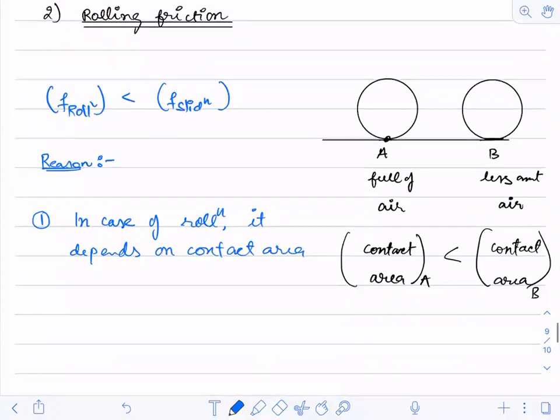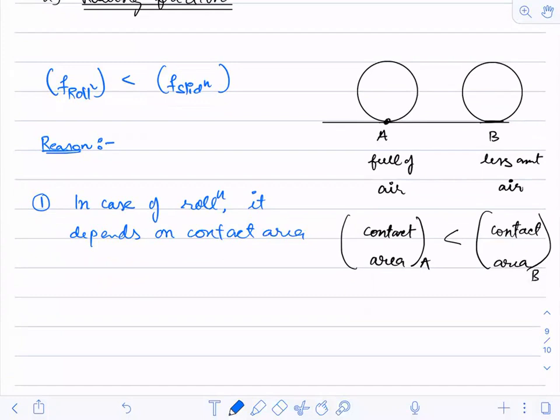Now, the second thing I want to explain is the interlocking. Two or three students have told me that there is no interlocking. I cannot say that there is no interlocking, but it is correct to say there is very little interlocking. Because in case A, theoretically we assume that